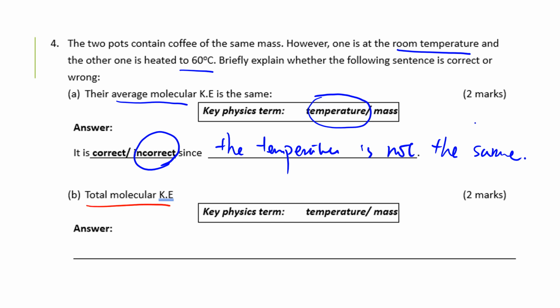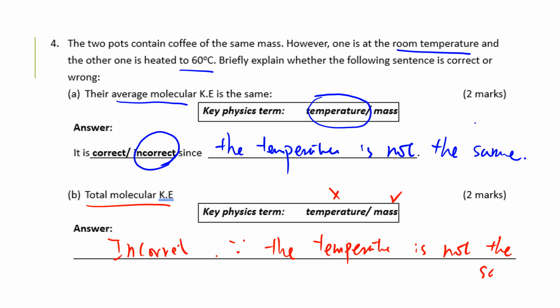Part B, total molecular KE. For sure, because this one is already not the same, this one is the same. So overall speaking, it is incorrect. Because the temperature is not the same. So you find that the answering technique is the same. So in order for you to know how to understand average KE or total KE, you have to ask yourself, what does it depend on?